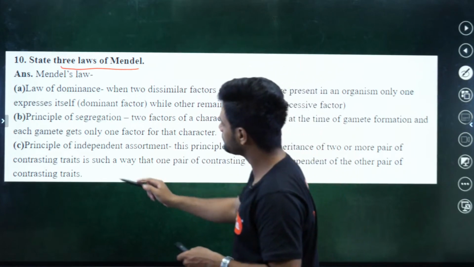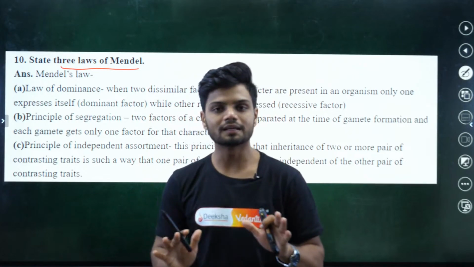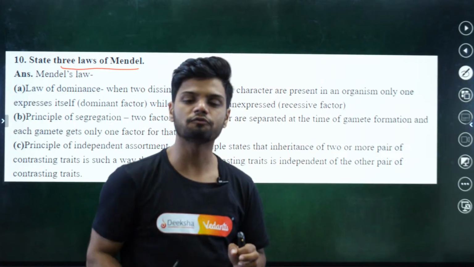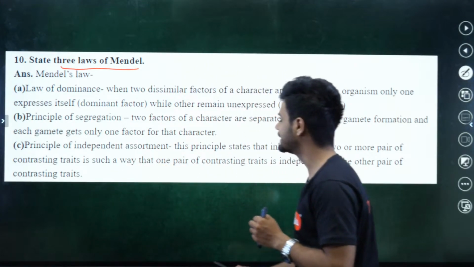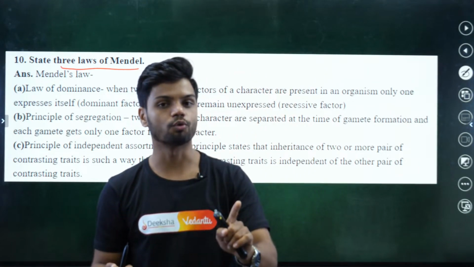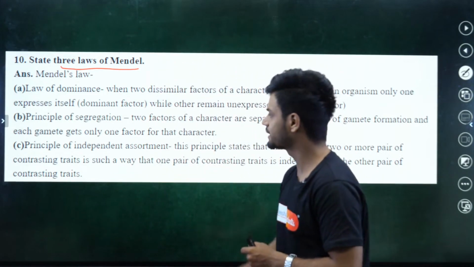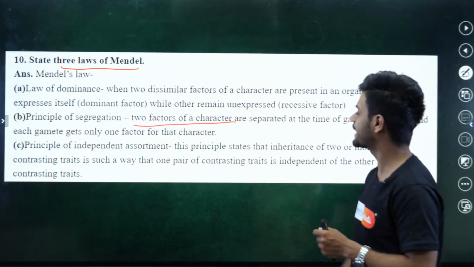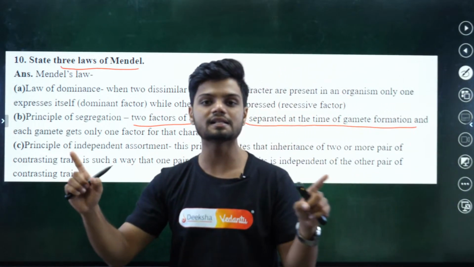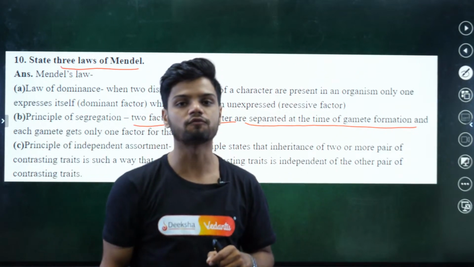Okay. What about the principle of segregation? The principle of segregation is very simple. The 2 different alleles will segregate during gamete formation. That is the law of segregation. Now, when I say 2 different alleles, did Mendel call them alleles? No. Mendel called them factors. That is, 2 factors of a character separate at the time of gamete formation. The 2 different alleles or factors separate out during gamete formation.